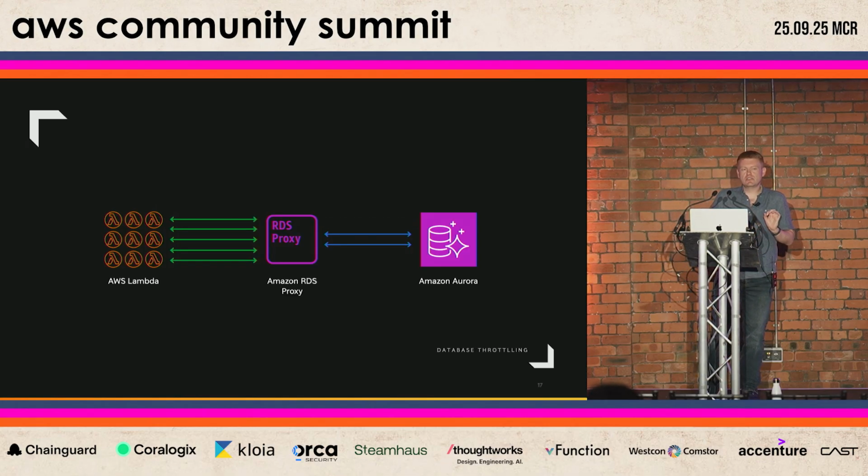We introduced Amazon RDS Proxy. It's a fully managed database proxy that sits in between our Lambda functions and Amazon Aurora. If Aurora was our motorway, then RDS Proxy was the on-ramp traffic light signaling system, controlling the flow, managing the connections, making sure everything stayed smooth. So instead of hundreds of Lambdas each opening their own connection directly to Aurora, they went through RDS Proxy, which pooled the connections to Aurora. Now hundreds of Lambdas can run in parallel without overwhelming the database.